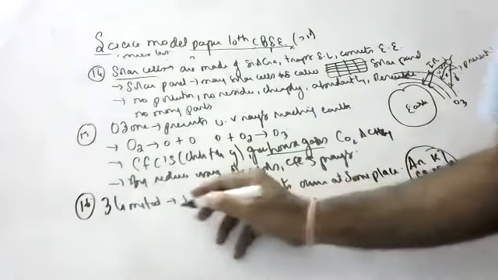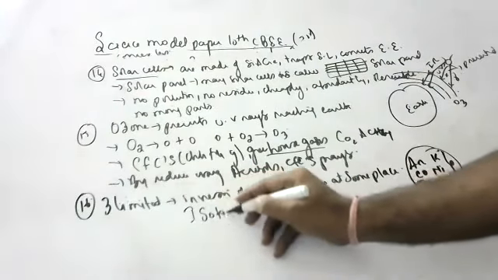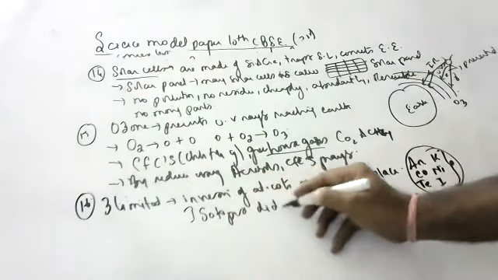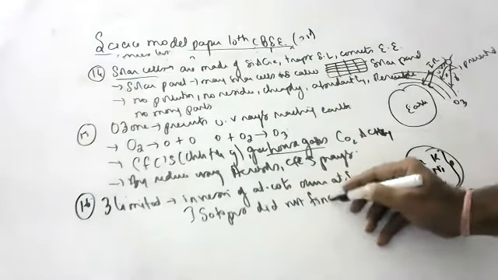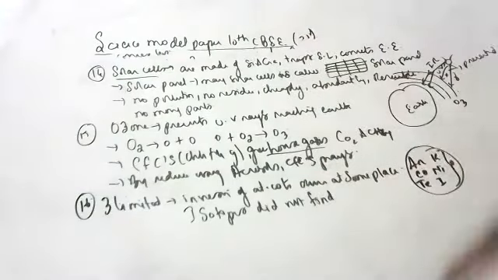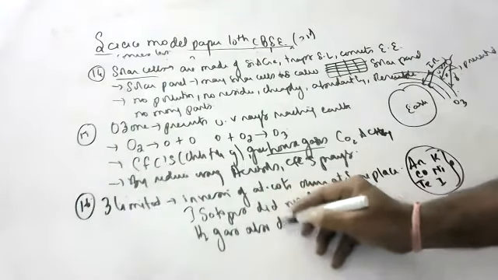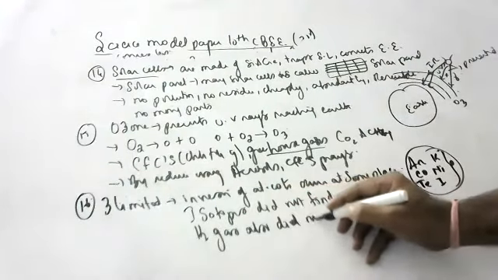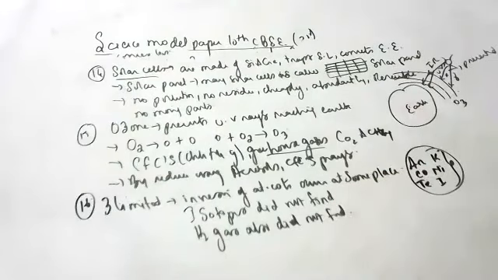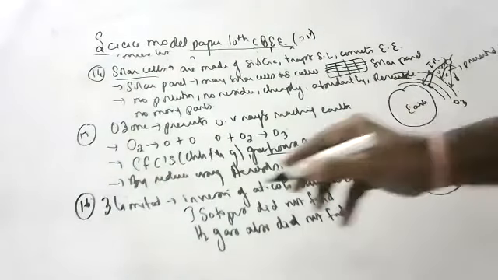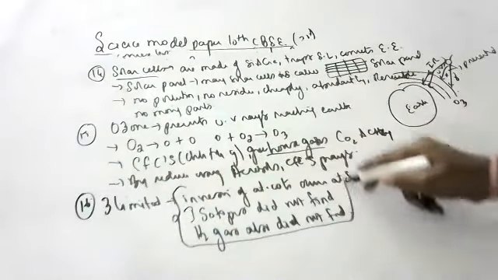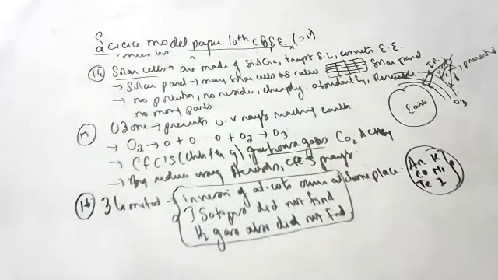Isotopes did not find place because his table is based on atomic weight. And hydrogen also did not find place because like metals it gives electrons and like non-metals it takes electrons. That's why hydrogen. These are the three limitations or disadvantages of Mendeleev's periodic law.